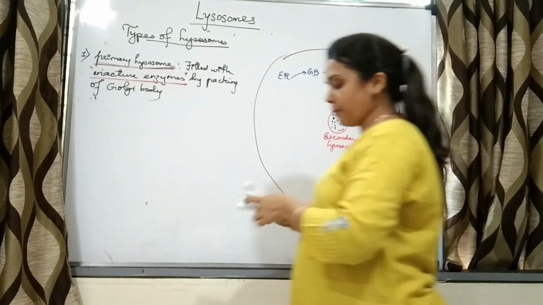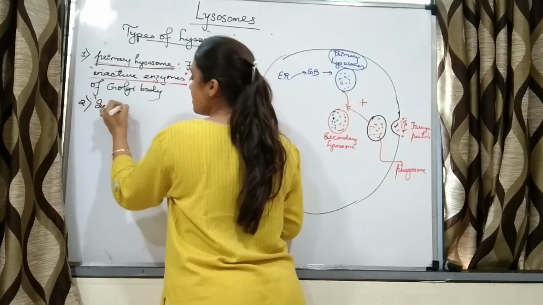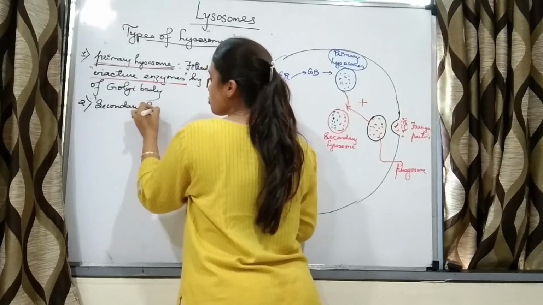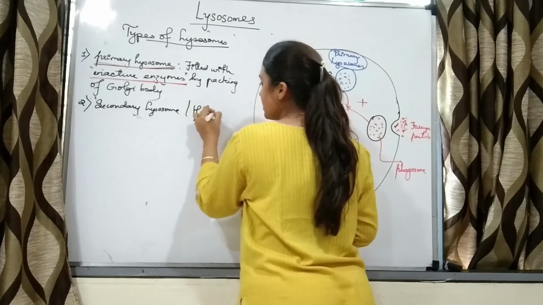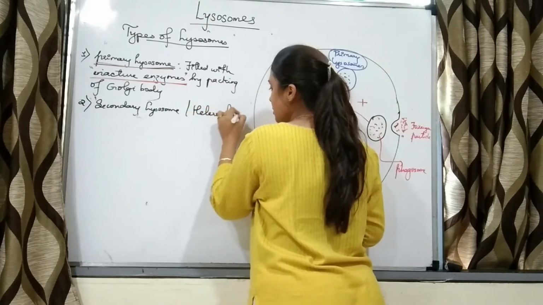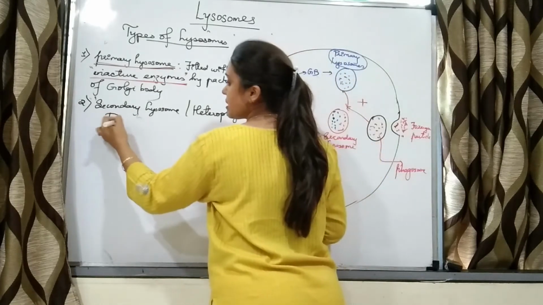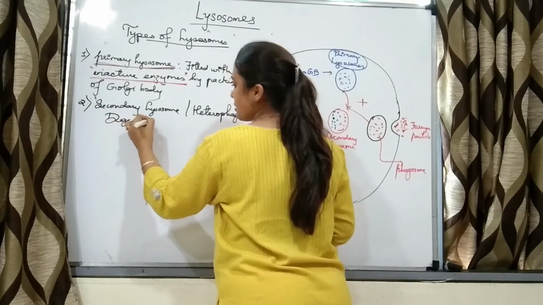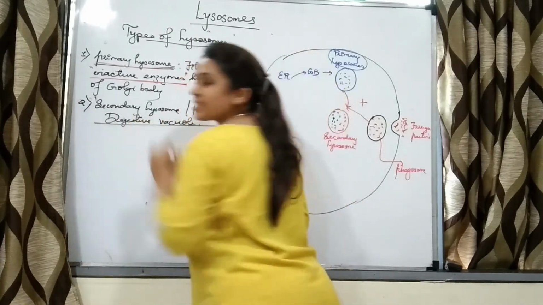So the second type of lysosome is called the secondary lysosome, also called heterophagosome, also called digestive vacuole.